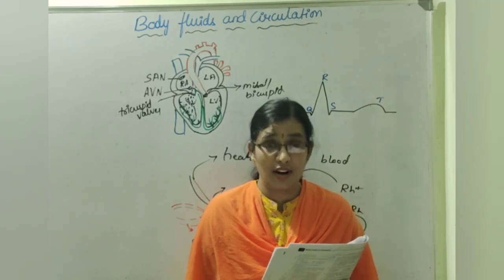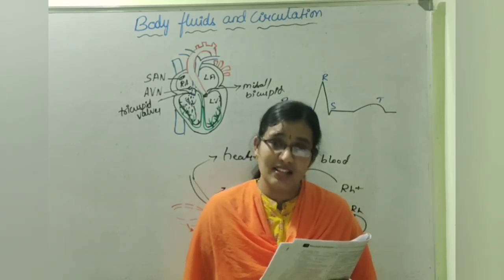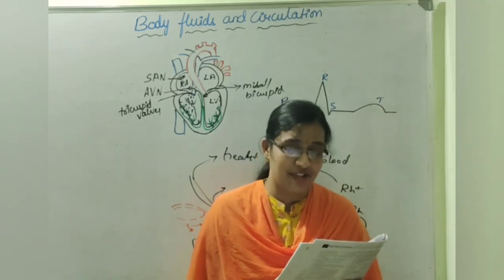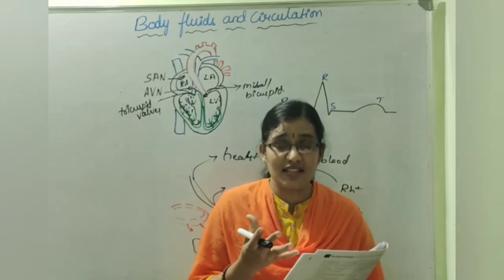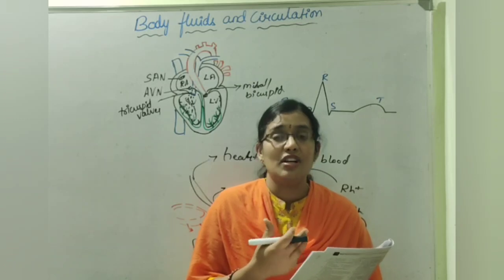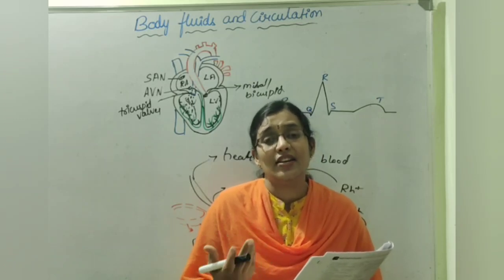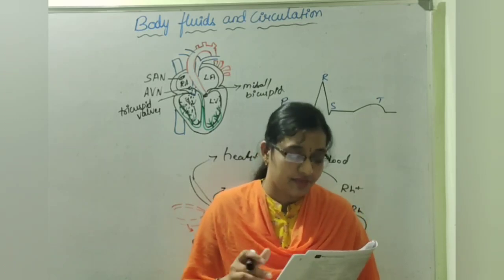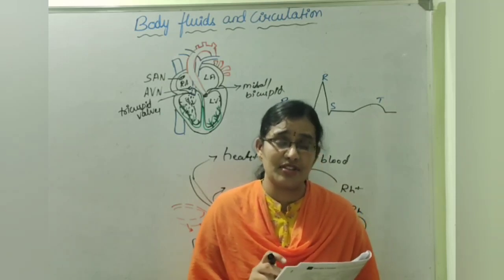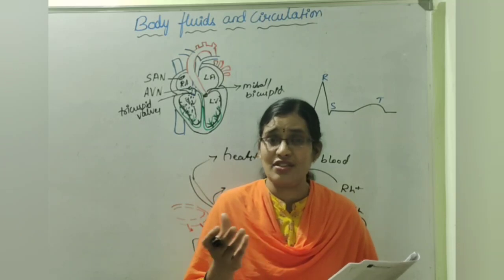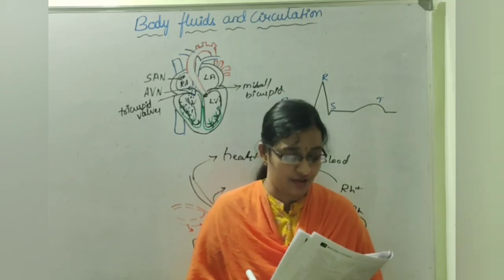The answer is the ventricles are depolarizing whereas the atria repolarizes. That means the atria relax during the QRS complex, but the ventricles undergo contraction. Due to depolarization, contraction of chambers occurs. During repolarization, relaxation of chambers occurs usually.